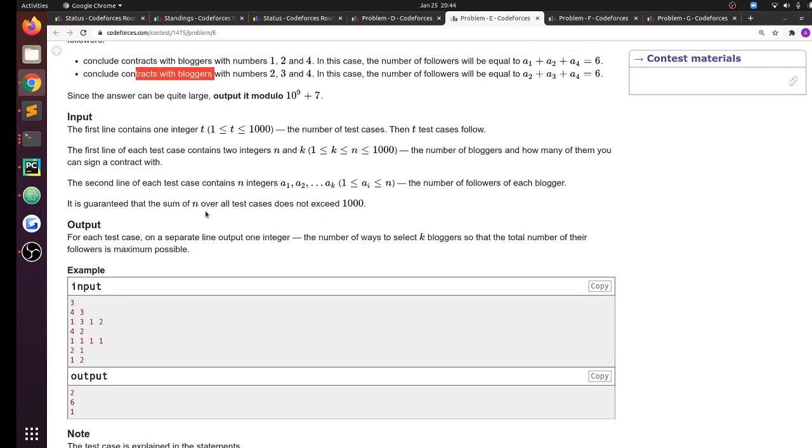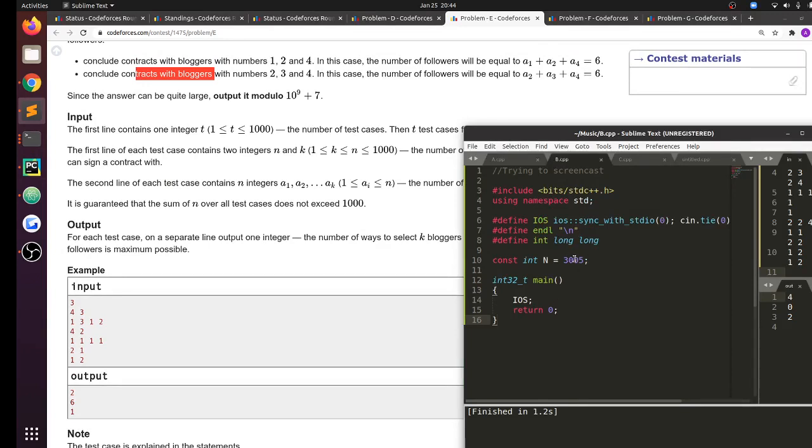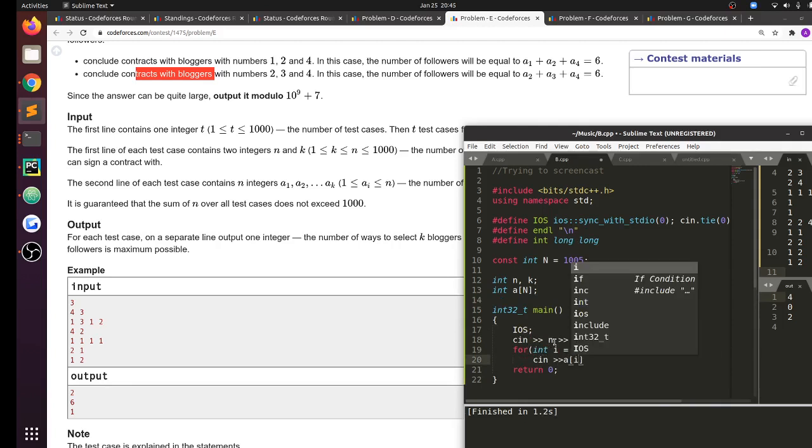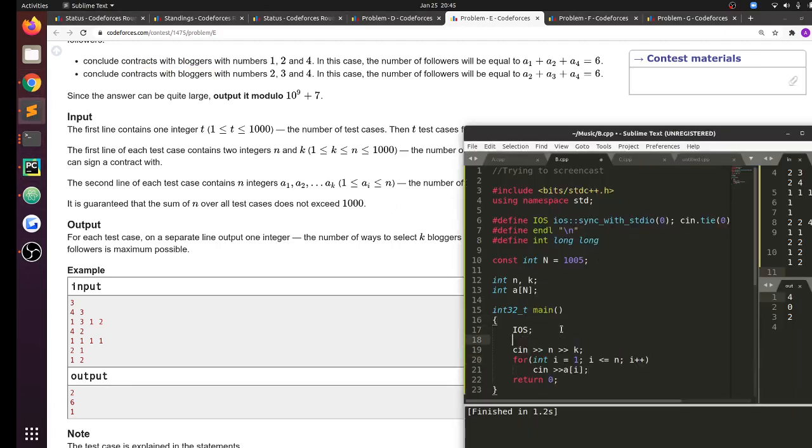So why is n only up to 1000? I think this can be solved for a larger n value also. But let's solve this quickly. int n, k, int a of n. Here I read n and k, for int i equal to 1, i less than or equal to n, i plus plus. Okay, there are test cases.